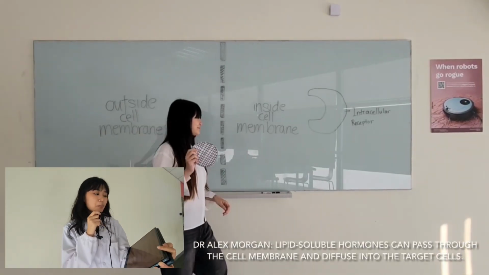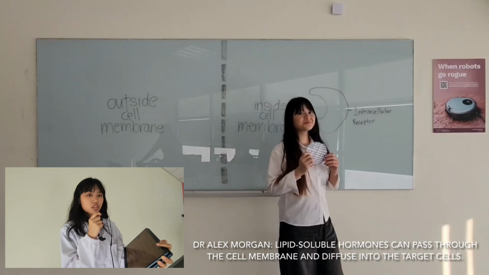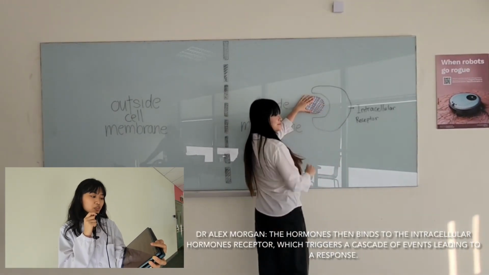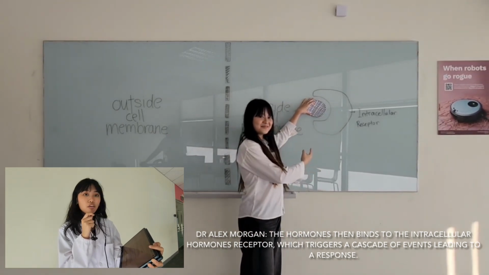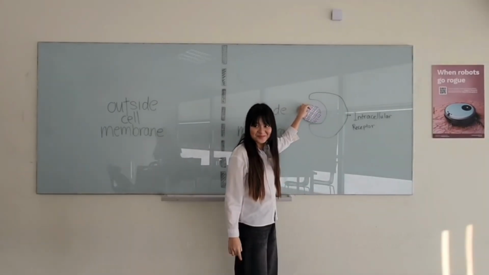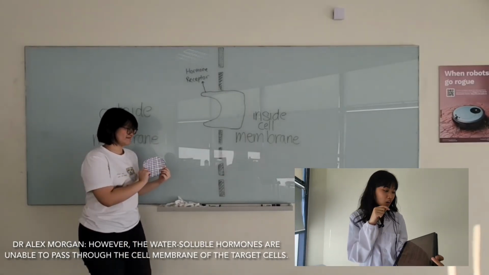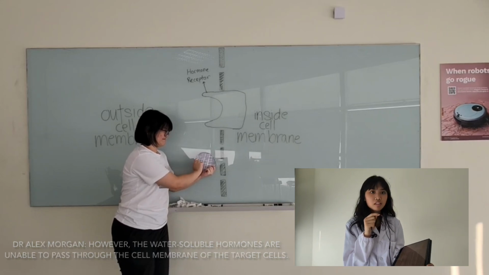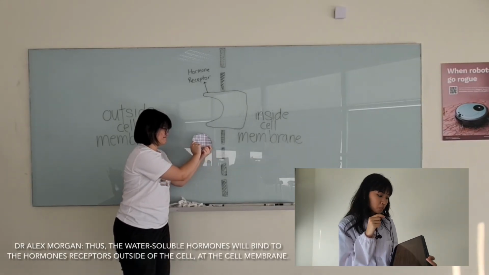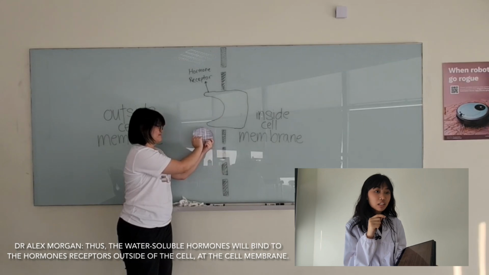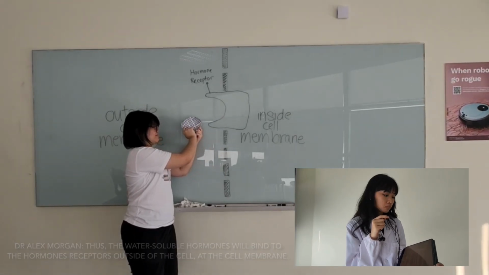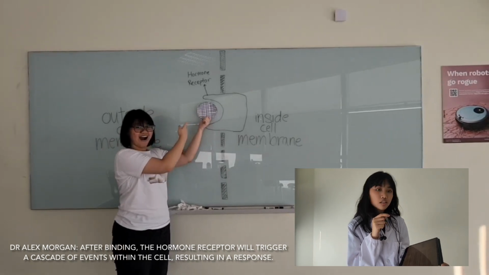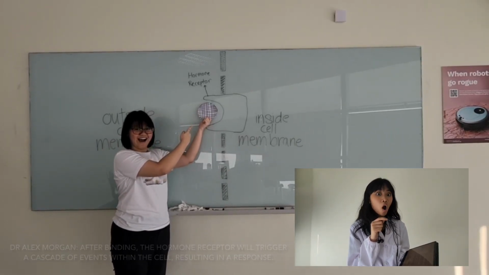Lipid-soluble hormones can pass through the cell membrane and diffuse into the target cells. The hormone then binds to the intracellular hormone receptor, which triggers a cascade of events leading to a response. However, water-soluble hormones are unable to pass through the cell membrane of the target cell. Thus, the water-soluble hormones will bind to the hormone receptors outside of the cell at the cell membrane. After binding, the hormone receptor will trigger a cascade of events within the cell, resulting in a response.